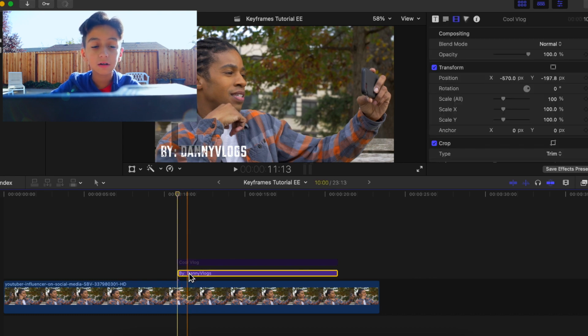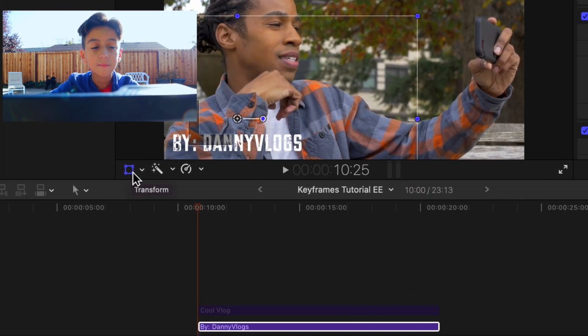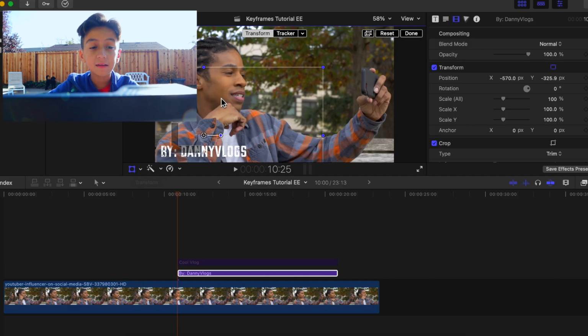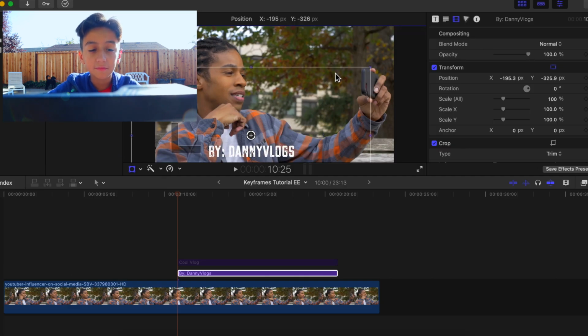First of all, click on your layer and drag the playhead to the beginning. Then click this transform button on the mid left. So you can see all of this pops up. This is just to move this around. Hold shift while you're moving it to keep it in place.